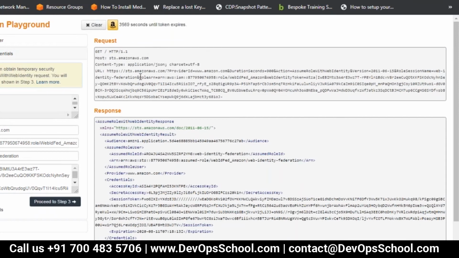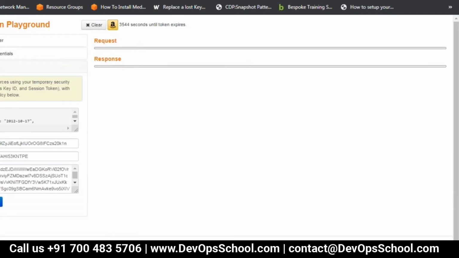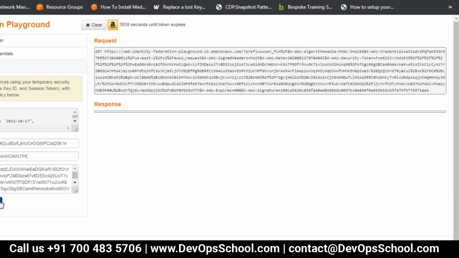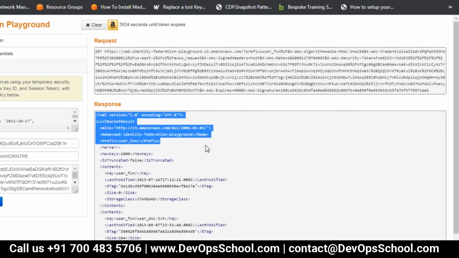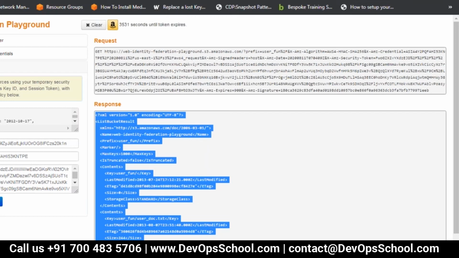What is happening is there is a request from Amazon, and here if you see in the response, it is an assume role with web identity response. So I'm assuming the role, and that role has a policy to read an S3 bucket. In step number 3, access S3 resource, list bucket is the action. Now if I go and say, okay, this is reading the bucket. This is the bucket which is getting read.